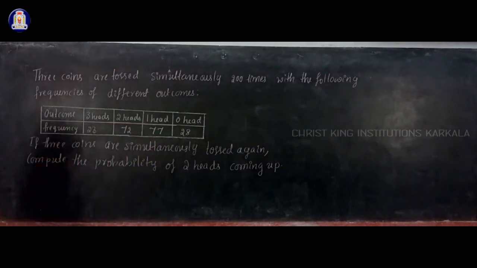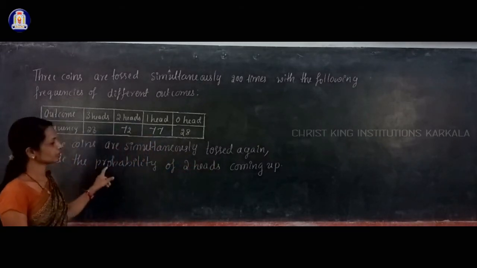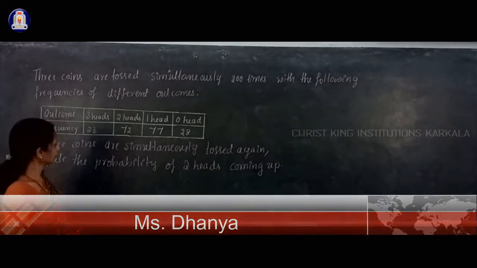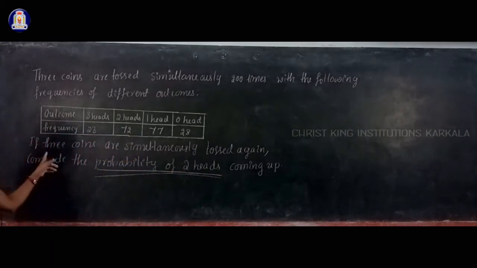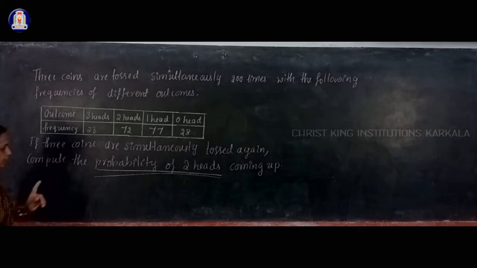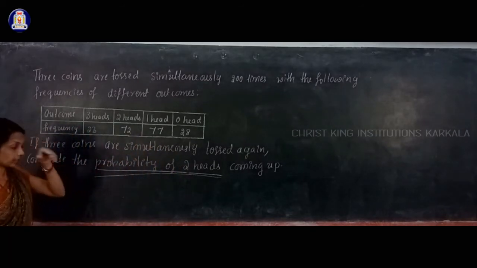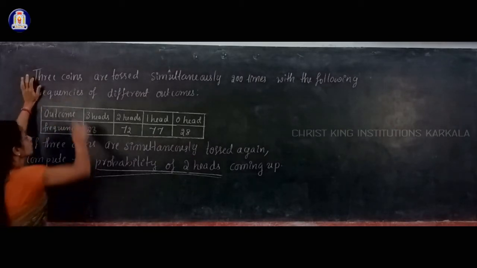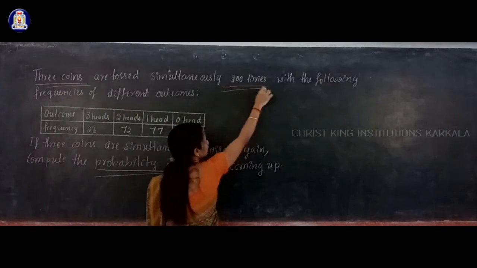If 3 coins are simultaneously tossed again, then compute the probability of 2 heads coming up. You have to find the probability of 2 heads. To find that, you have to use the information given to you, that is, 3 coins are tossed simultaneously 200 times.